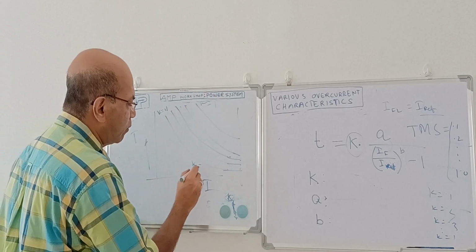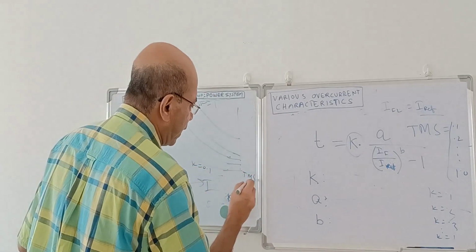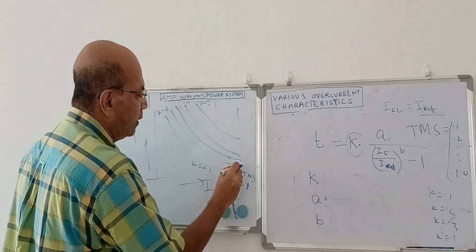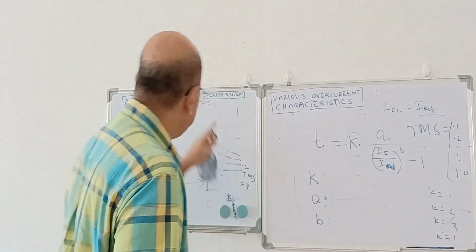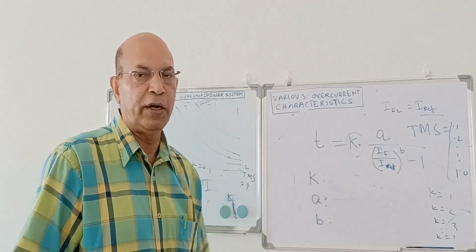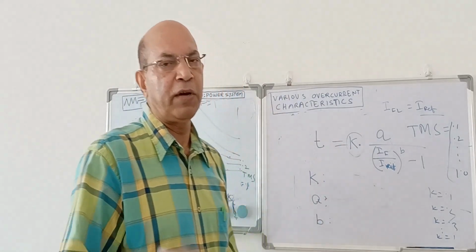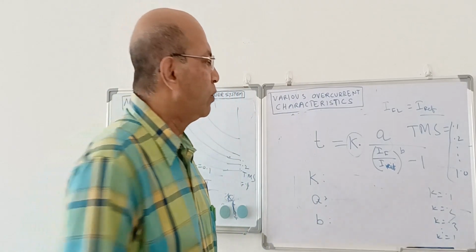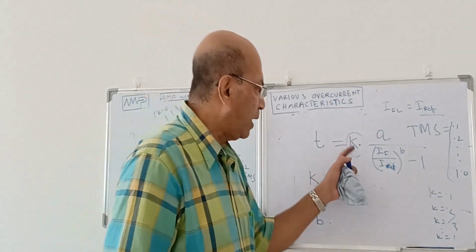The bottommost curve is K equal to 0.1, the TMS, which we call time multiplier setting, equal to 0.1, and then 0.2, 0.3, up to 1.0. So this K decides how many curves you can get. In an electromagnetic relay, K has 10 values, 0.1 to 1.0. But in a digital relay, you can get 1000 curves. You can put K equal to 0.001. It is dependent on the algorithm, so you can define any number of curves to fit your requirement. That is the K.